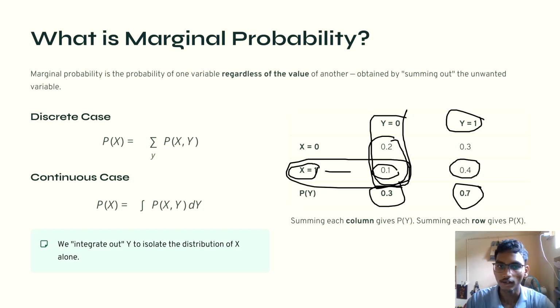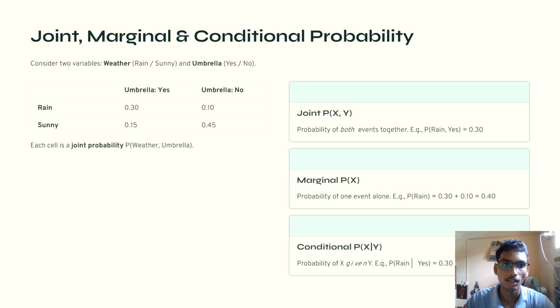Let me move to the next slide. These are the terms I have been using from slide 2 itself: joint, marginal and conditional probability. Let us consider two variables, weather and umbrella. Weather can be rainy or sunny, and for the umbrella we can carry it or not carry it. The table shows the probabilities of every possible combination of these two variables.